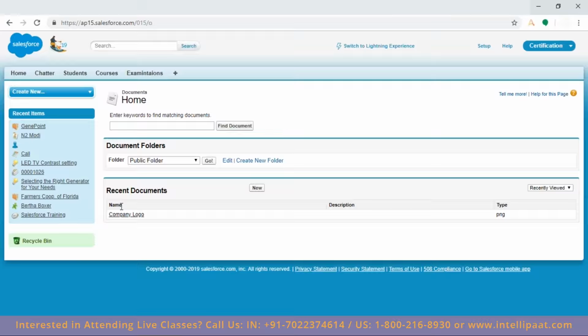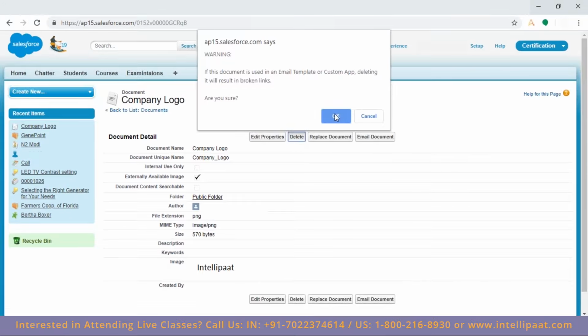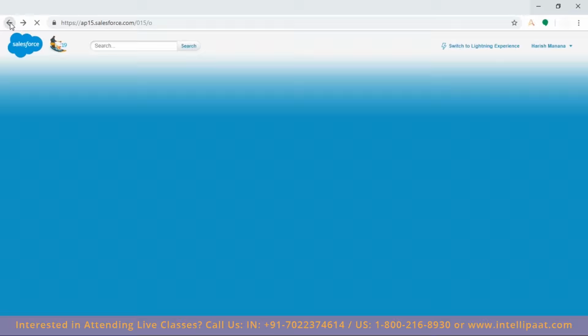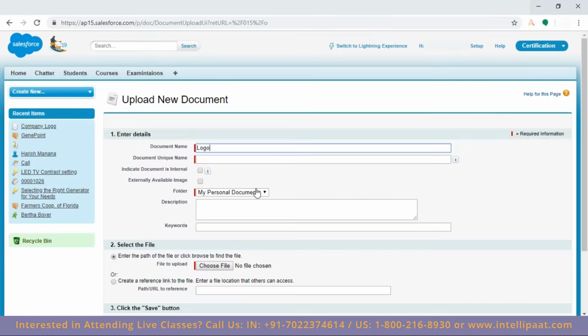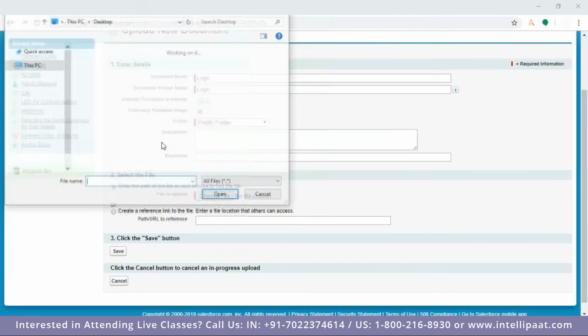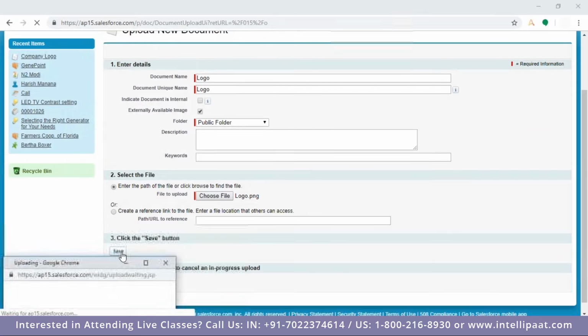I already have this. Let me delete this, otherwise this will confuse us. I'm already using it. Okay, no worries. I'll give a different name. Logo. And I'm putting this into the public folder so that I can use it. Please make this an externally available image, so that it is available everywhere. Choose the file and then save.